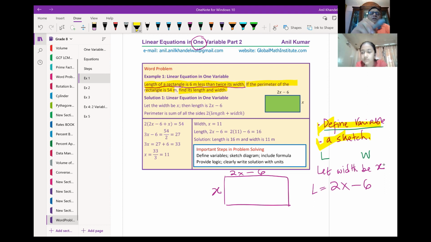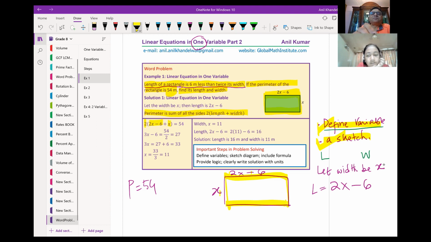So what is perimeter? Can you tell me what is perimeter? Perimeter is the sum of all the sides, correct? We already have our rectangle and now we find the perimeter. That means we have to add all these sides, correct? And how much is the perimeter? It is 54, right? So we are given that perimeter is 54. That means if I add all these sides, 2x minus 6 comes 2 times, right? And x also comes 2 times. So I could write an equation as 2 times, because both come 2 times, (2x minus 6 plus x),